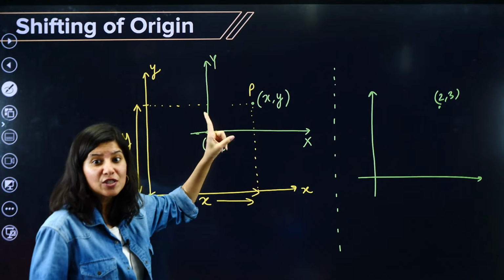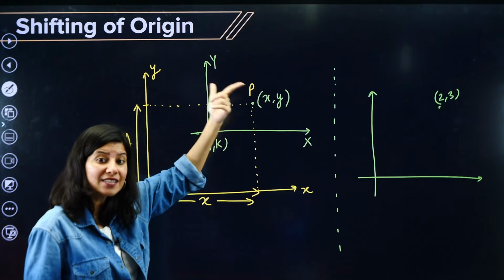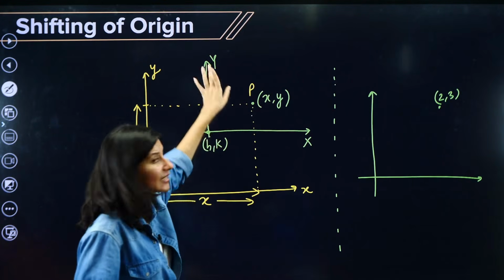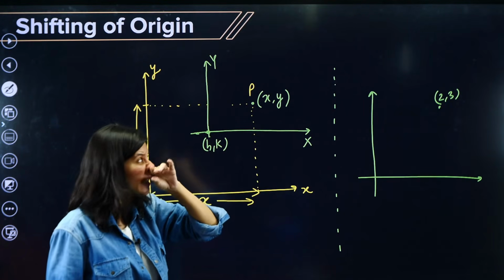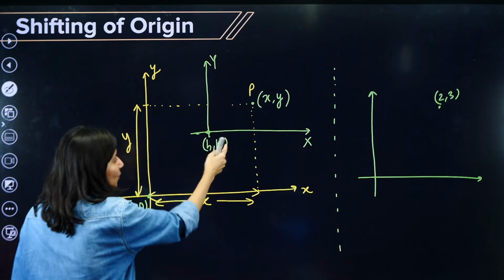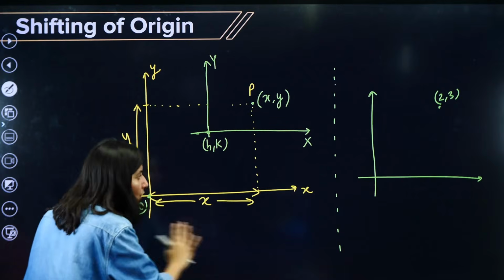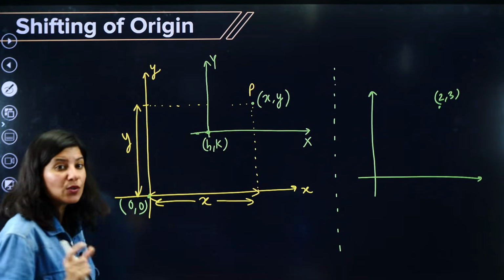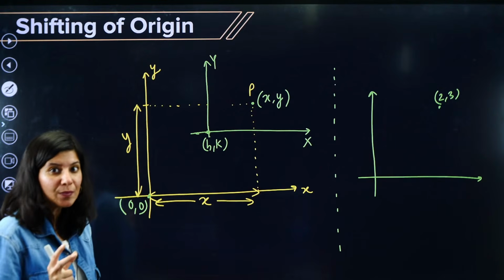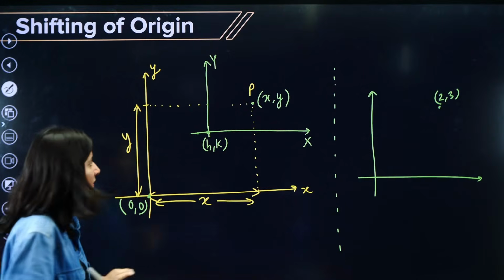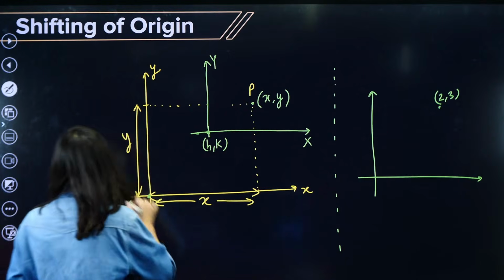This is not transformation of axis, this is shifting of origin, that is different. So this is 0, 0 with respect to capital X and capital Y. Try to understand this. And if I talk about this point, it is h comma k with respect to the original system. Now we need to establish the relation between small x and capital X.